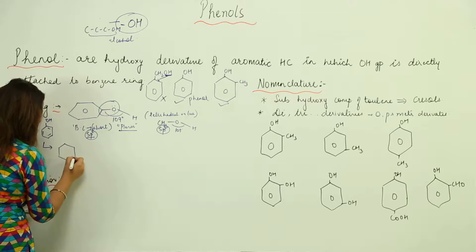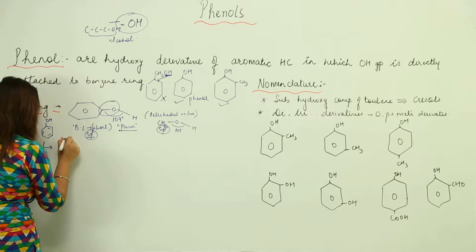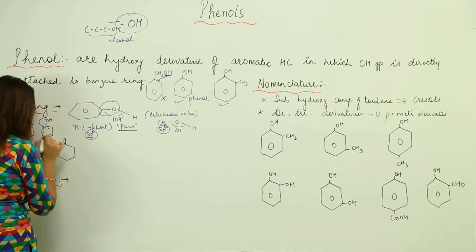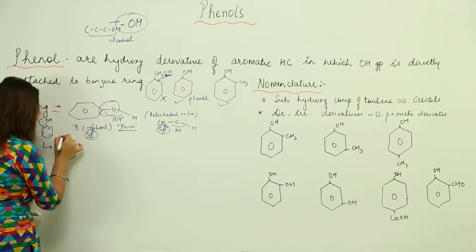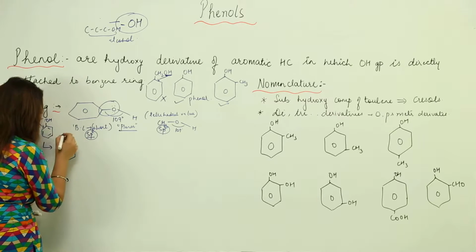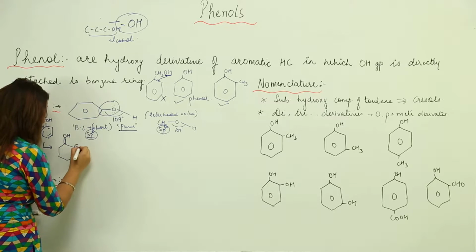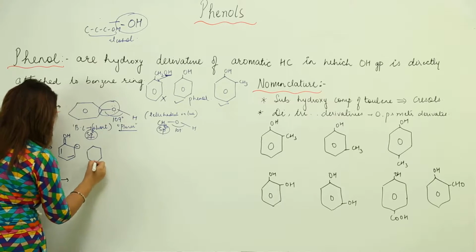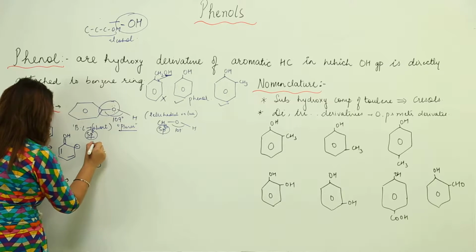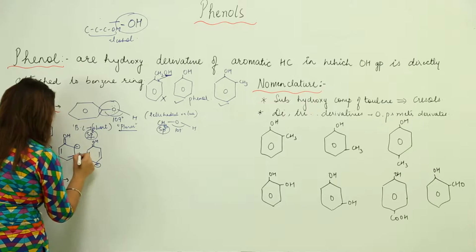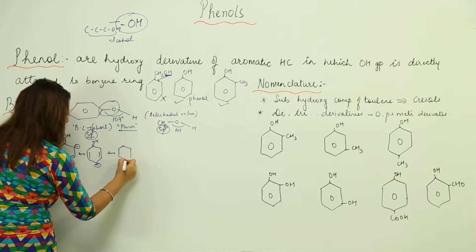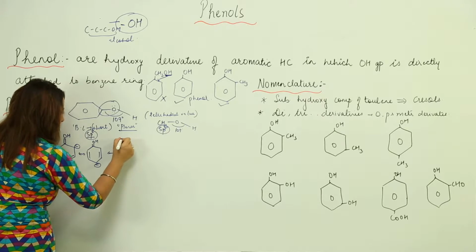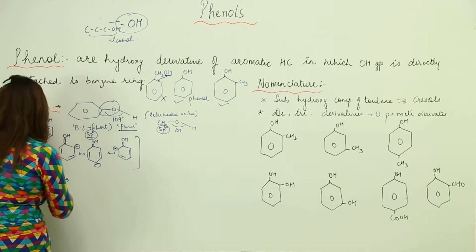Because the oxygen has lone pairs, it can donate them to the benzene ring, and as a result it gets a partial double bond character, and the negative charge is rotated among the ortho and para positions. You can see that these are resonating forms. Now the bond shifts here, and these are the resonating structures.